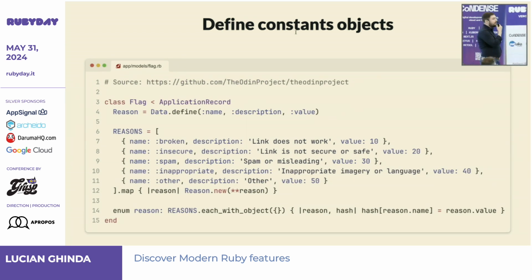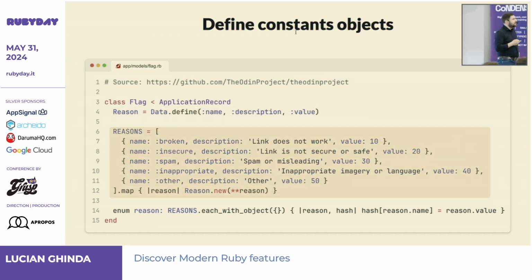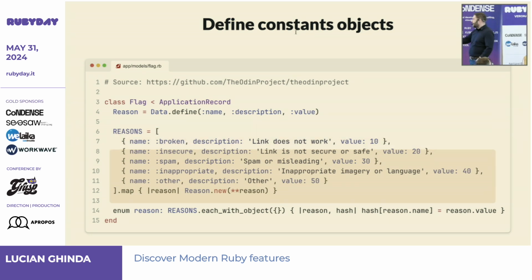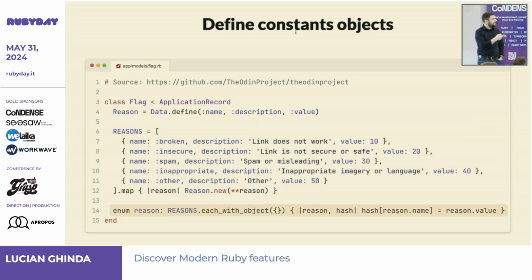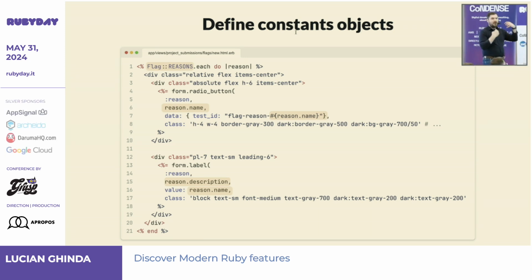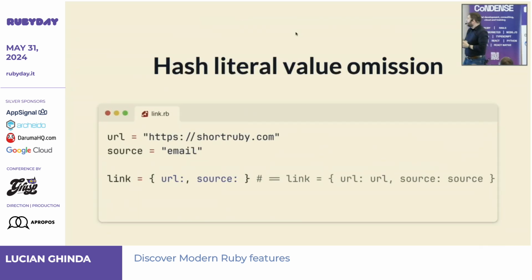And here is a real example from the Odin Project that I found. They define here a data object, and then they have a list of reasons that are objects, because they have some attributes. Then they hook it up to a Rails enum here, and then they can use it in the view like this. Of course, you can do the same with a hash, but this brings you a nice object-oriented organization. You have that object, you know how it is. If you have to change it, you have a way to know where to change it.